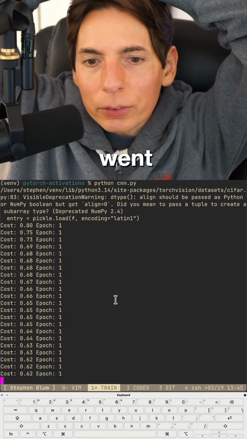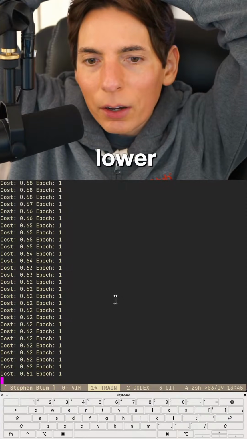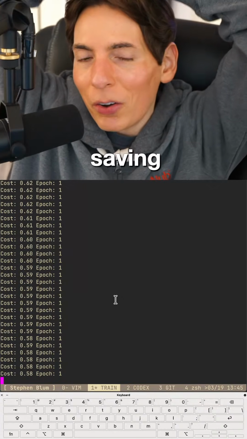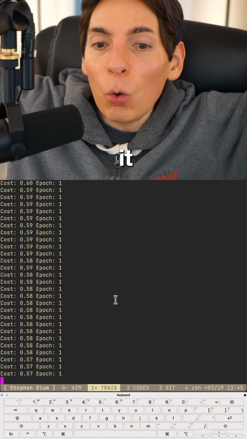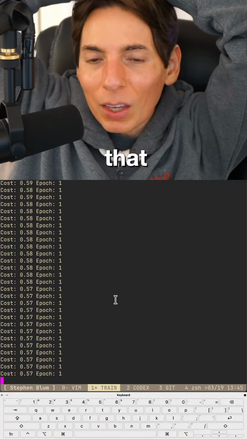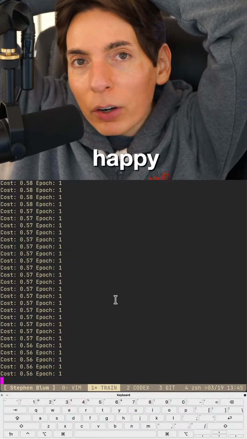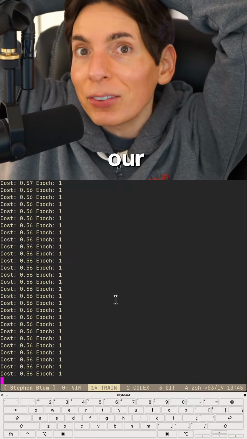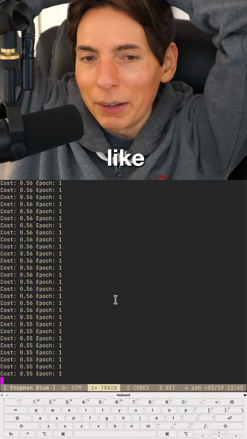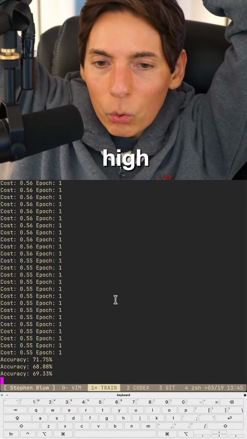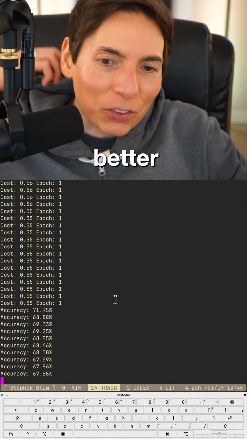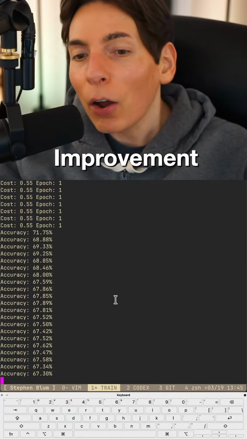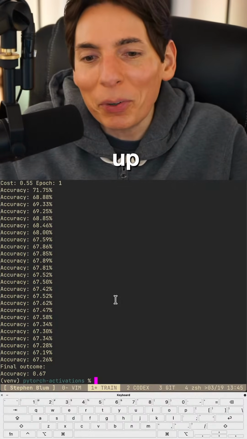Oh, hey, our cost went way down. Ooh, look at that. We got a much lower cost now. We did good on our cost there. Ooh, we're saving this one. Okay, we're not touching it. We're letting it go. Ooh, down to 0.5. Oh, look at that. I would be very happy if our accuracy increased to 64%. I think that would be amazing on our test data, which doesn't sound like it's very high. No, it's not that high. Oh, we did it way better. Oh, that's way better, you guys. All right, that's an improvement right there. That is a dramatic improvement. I'm like, I hope we get 64, and it jumped up multiple percentage points. Look at that right there.